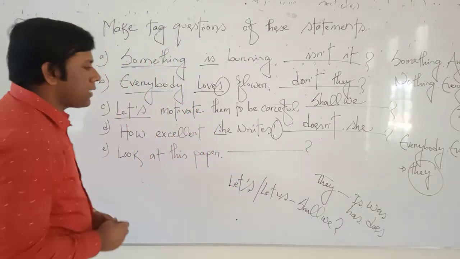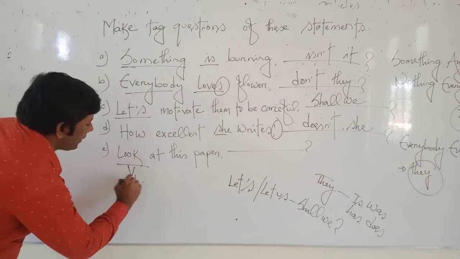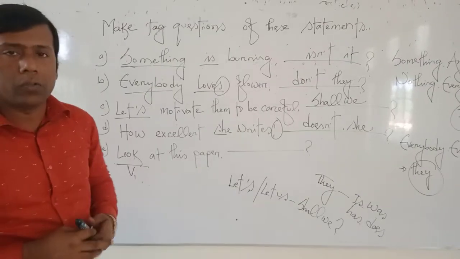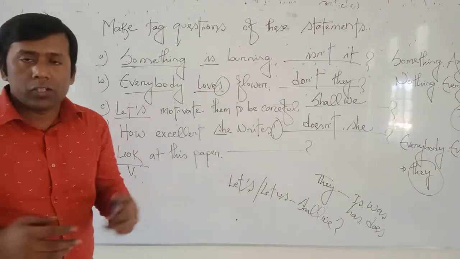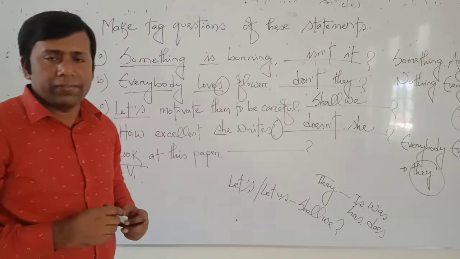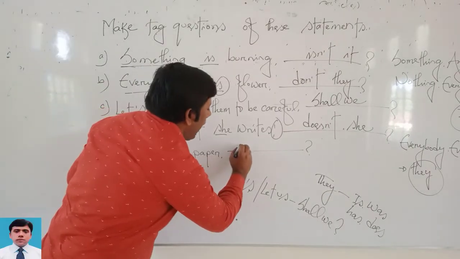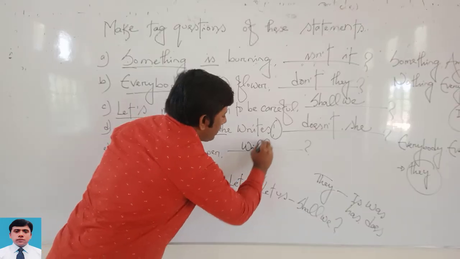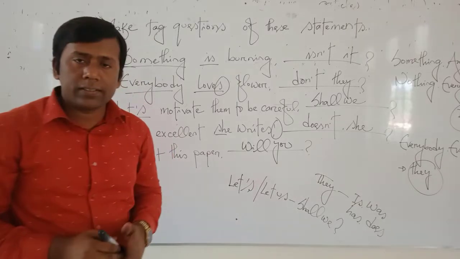Okay, the last sentence, beloved friends. Look, it is present form of a verb. So it is also called imperative sentence. So, dear beloved friends, the answer is will you.